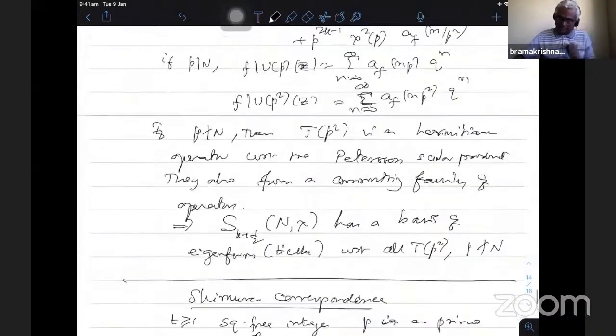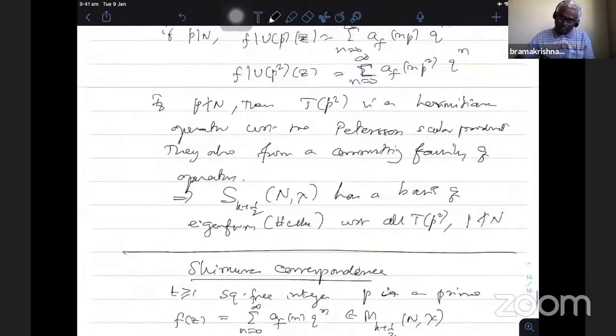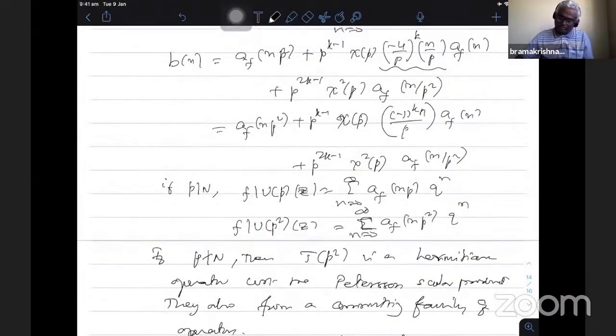So that's what he is writing. Lambda_p a_f(t) equals, I have to substitute n equal to t on the right hand side. Since t is a square free integer, this part will not be there, because p square cannot divide t. Therefore, this factor will not be there. Only the first two things will be there.